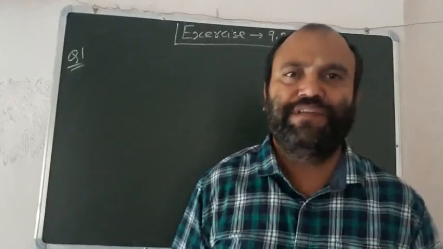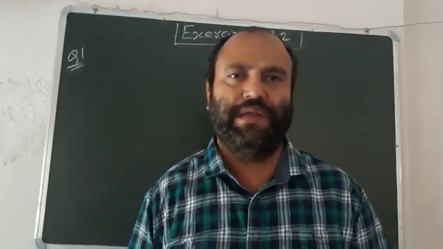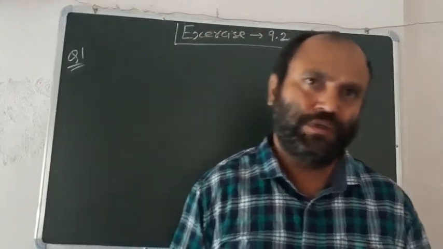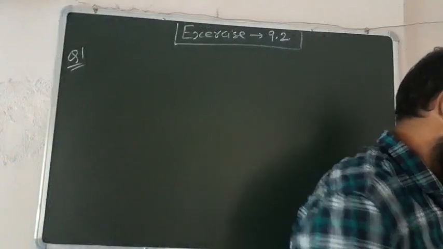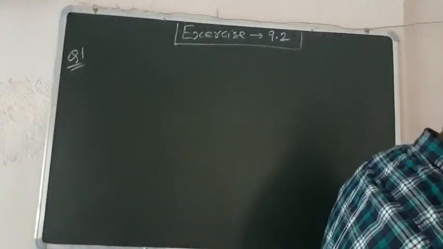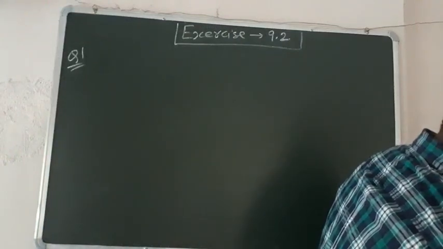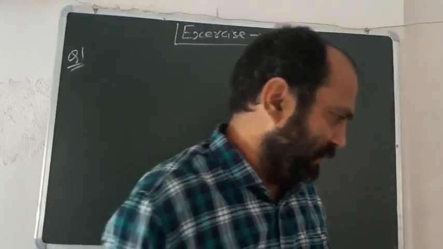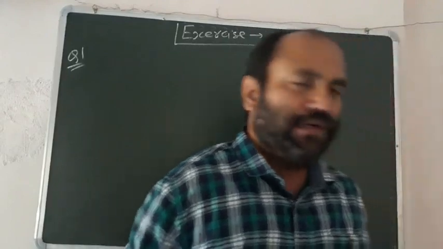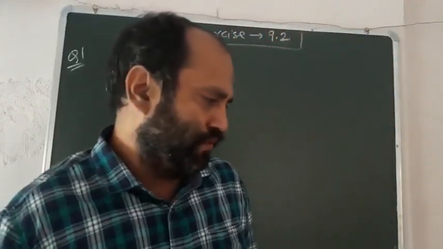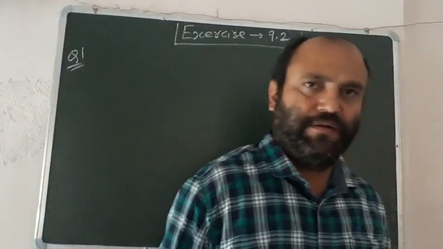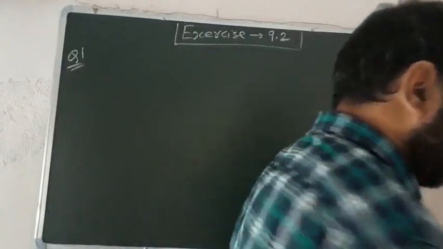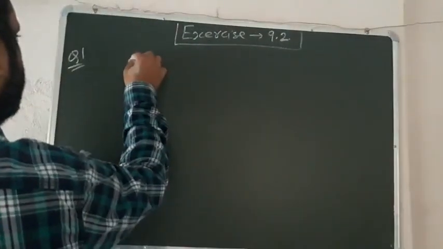Today we will do the topic, exercise 9.2. The very first question of this exercise, I am reading this question. Find the sum of odd integers from 1 to 2001. Okay ji, we have to find the sum, children, from 1 to 2001.